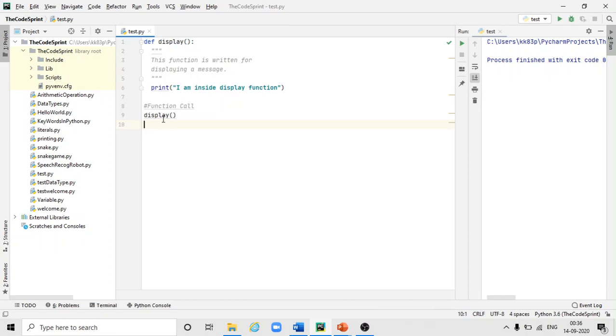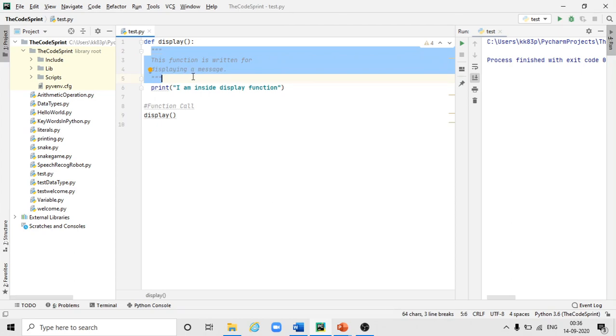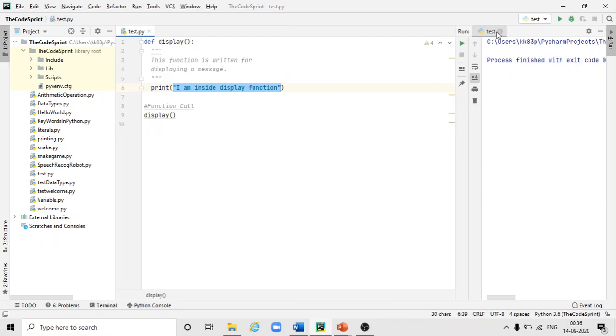Where the function gets called, it will jump here, then these two lines will simply get ignored by the Python compiler, and finally only this line will get printed. So let's execute it and see. Here is the output.